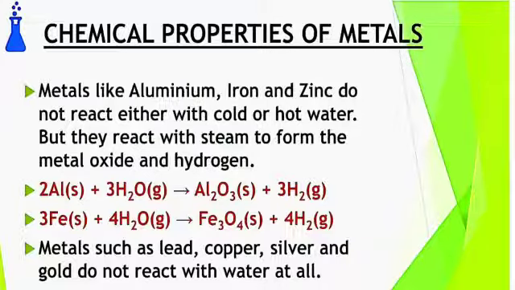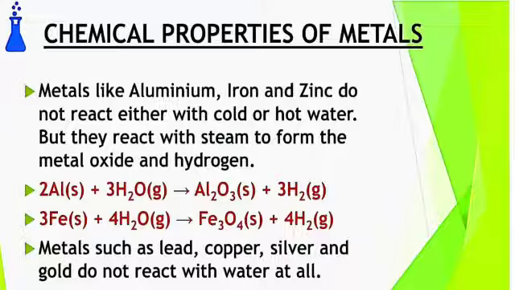Next, some metals like aluminium, zinc, iron do not react with either cold water or hot water, but they react with steam to form the metal oxide and hydrogen. First of all, aluminium and iron react with steam and form aluminium oxide, iron oxide, and hydrogen gas is released. Here, for iron, we take red hot iron. Red hot iron reacts with steam to form iron oxide and hydrogen.